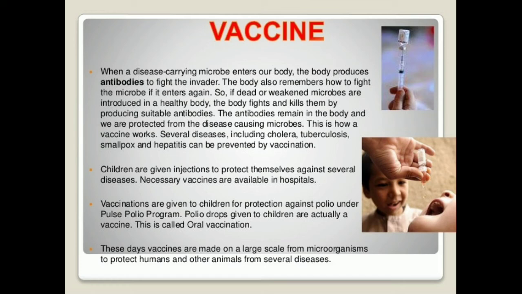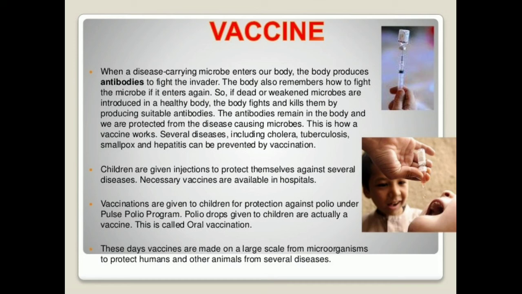The body will fight and kill them, producing suitable antibodies. That's why when we take a vaccine, we feel like we have a fever. That is because our body is fighting against the administered virus. These antibodies will remain in our body and we are protected from the disease causing microbes.